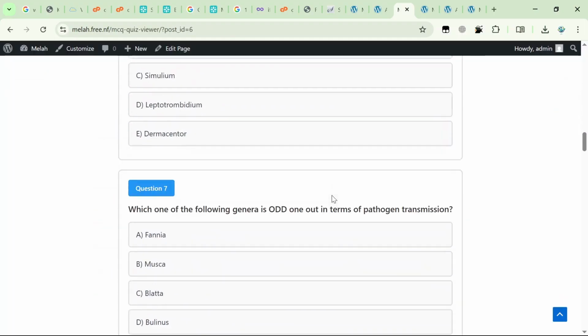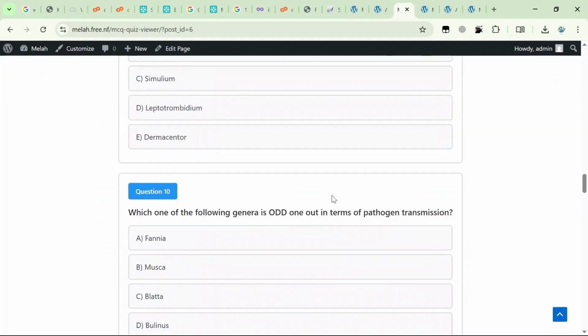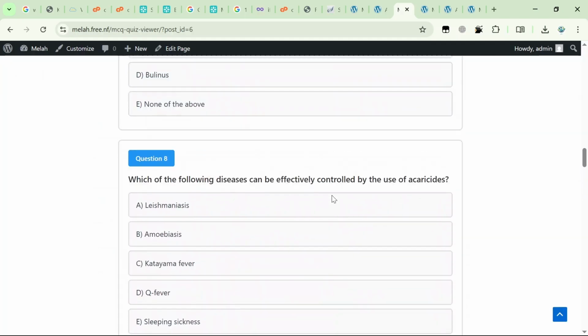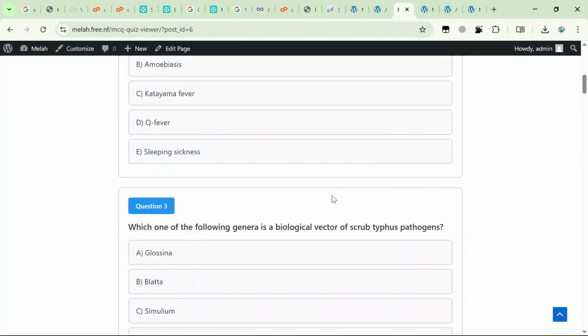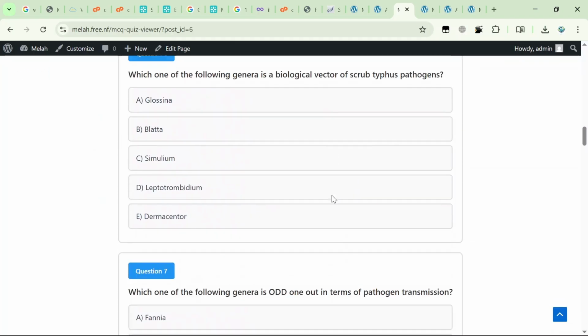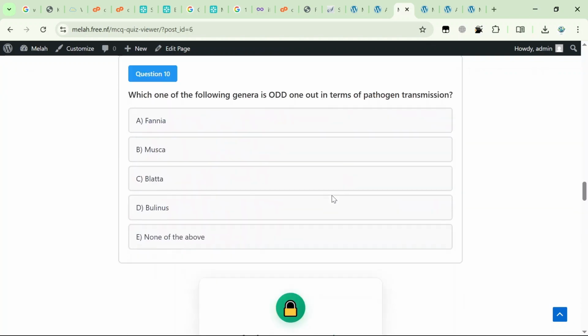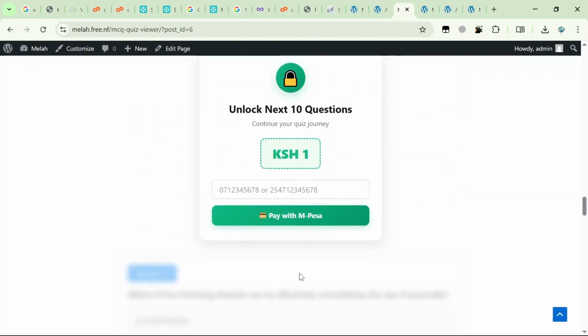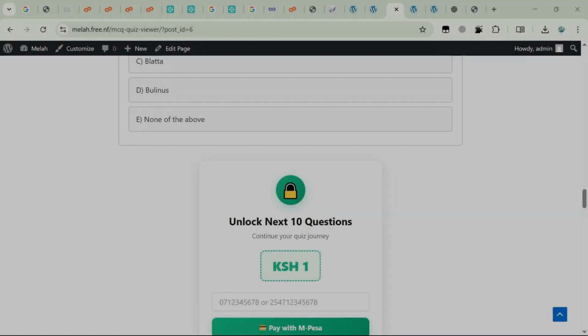There you go. It loads. See, now it will actually number the questions automatically. Number 1, it will number them, and then up to number 10. Now from 10 you have to pay for it.